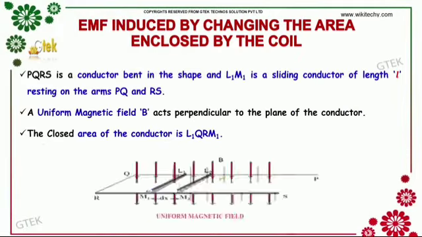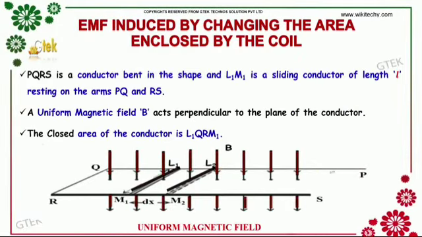Next, EMF induced by changing the area enclosed by the coil. Here PQRS is a conductor bent in shape, and L1M1 is a sliding conductor of length L resting on the arms PQ and RS. A uniform magnetic field B acts perpendicular to the plane of the conductor. The closed area of the conductor is L1QRM1.